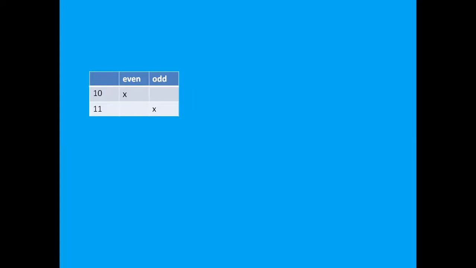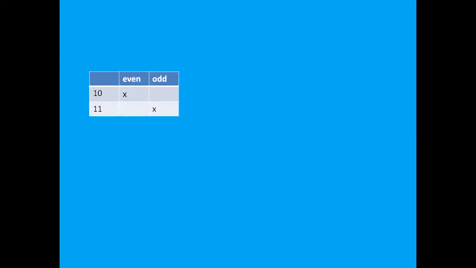Now, let's learn more about this. I have made this table and there are some numbers written, 10 and 11, and you will have to notice whether it is an even number or an odd number. It's like 10. Can we divide it between 2 equally? 5 and 5. Yes, we can share evenly between 2.